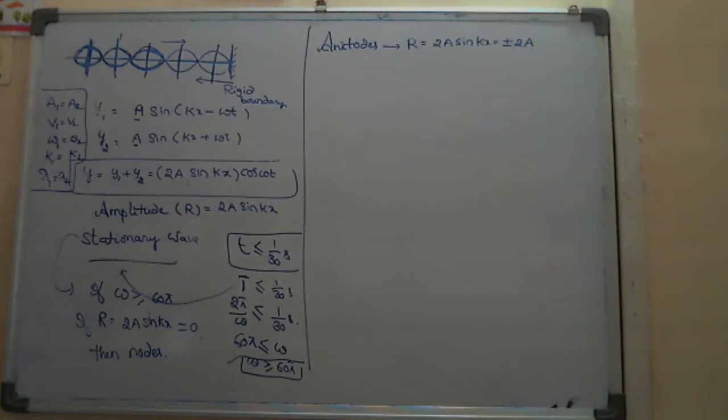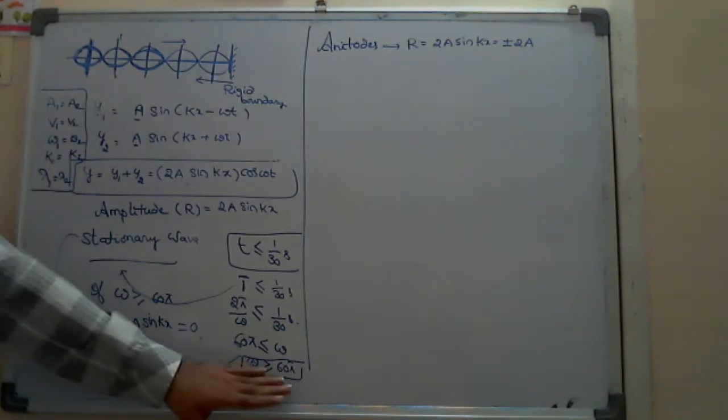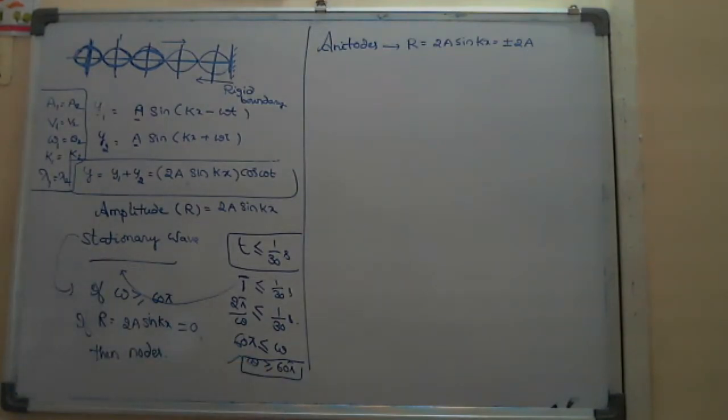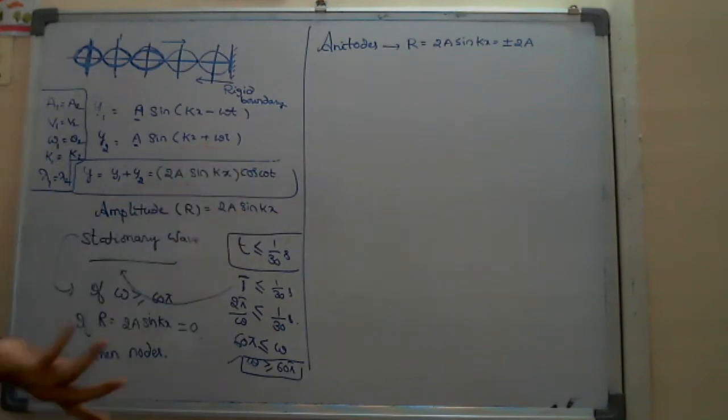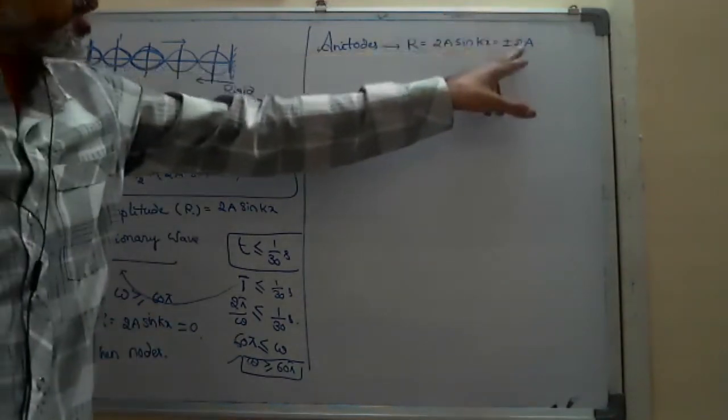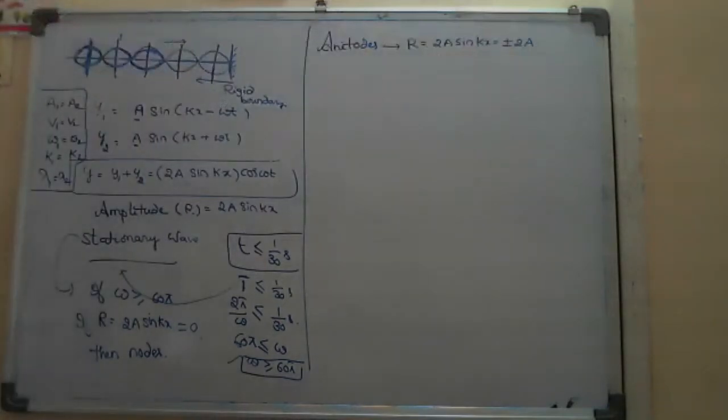So these are the basic concepts before we start the numericals. Fundamentally, omega should be greater than or equal to 60 pi in numericals. Even though it is not given, we have to recognize in our mind that the question is not properly framed. And number 3: if the resultant amplitude is 0, they are called nodes, and if the resultant amplitude is plus or minus 2a, they are called antinodes.